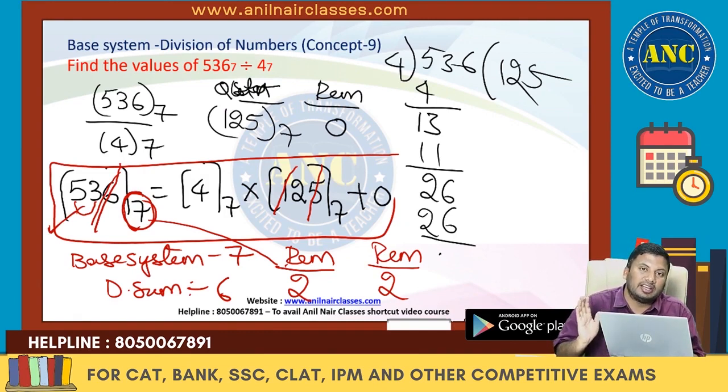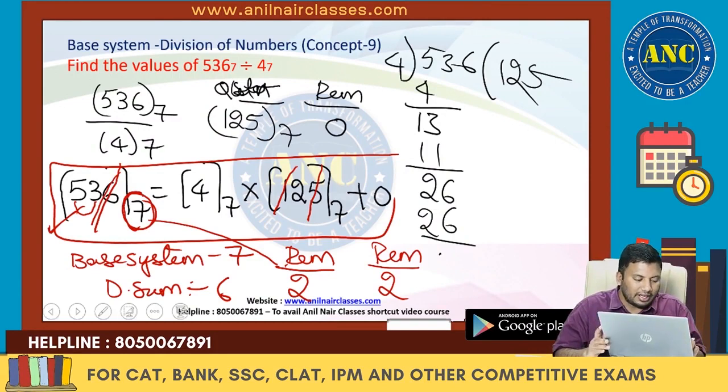4 2s are 8. 8 when divided by 6, what is the remainder? 2. 2 2 is matching. You do not need to show your mathematical intelligence on this question. It's a very easy question if you understand the idea. Are you all with me? I will do one more question so that it will be extremely clear to you. Got the idea, right?